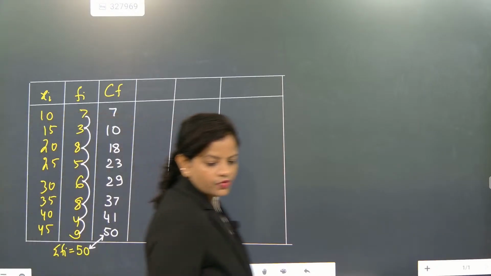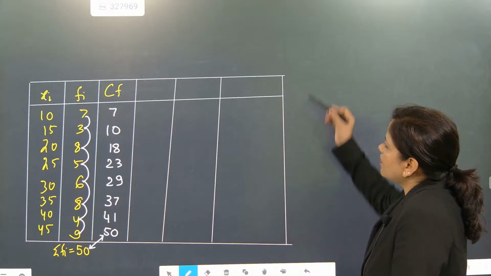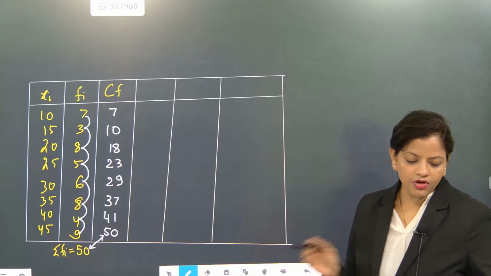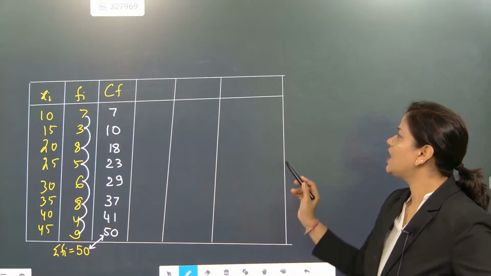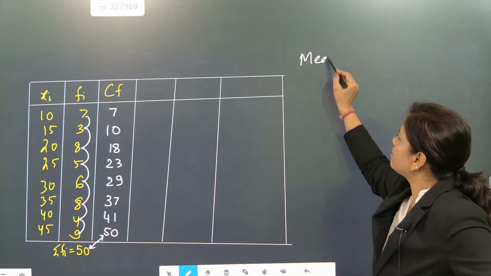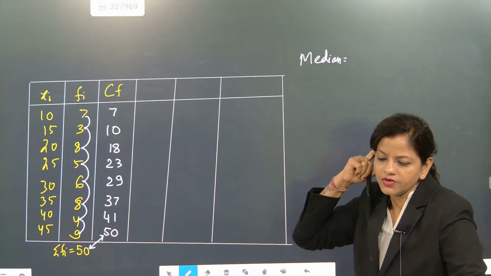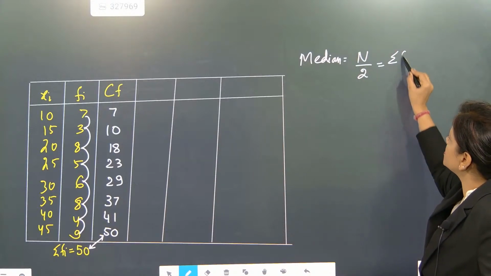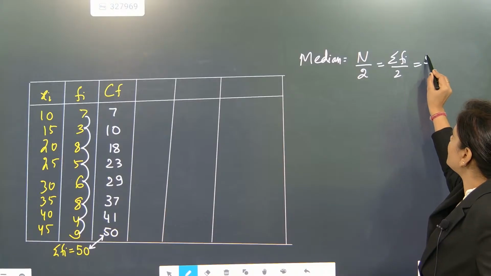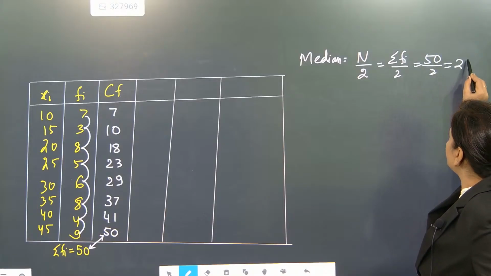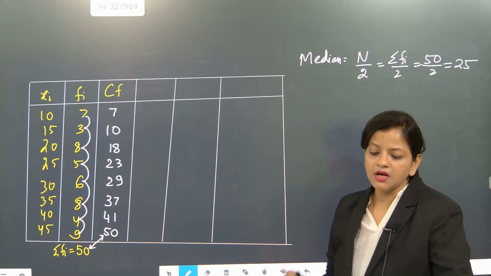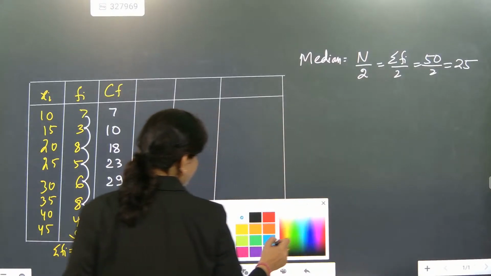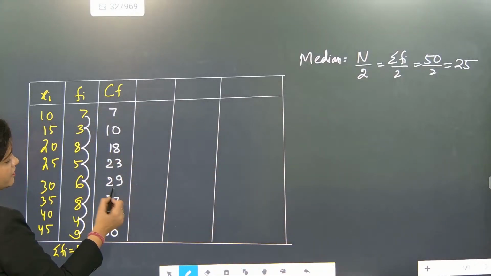Now our method we are going to start. So now here we have found cumulative frequency, and 50 and 50 are matching. Now we have to find the median. How to get the median? The median formula we can directly use: n by 2. What is your n? Summation of fi by 2. Summation of fi is coming as 50 by 2. It is coming as 25. Now check the number which is greater than 25. So the number which is greater than 25 is 29.